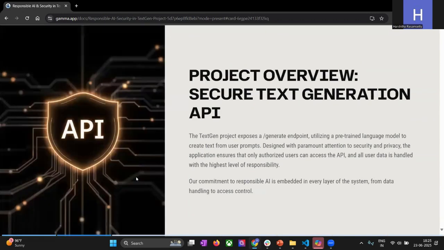So the application exposes a /generate endpoint that uses a pre-trained language model to generate text based on user prompts. The project is designed with security and privacy as top priorities, ensuring that only authorized users can access the API and that user data is handled responsibly.